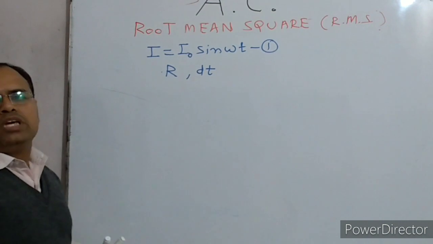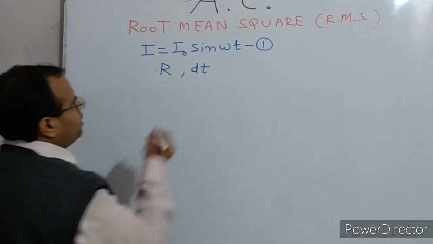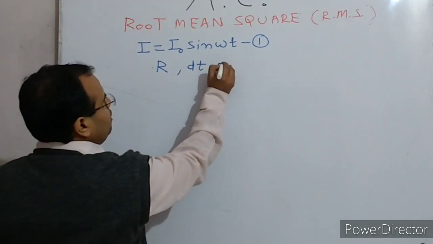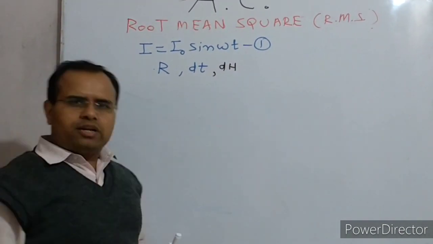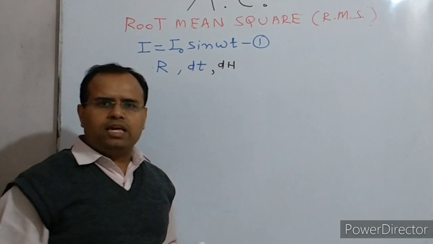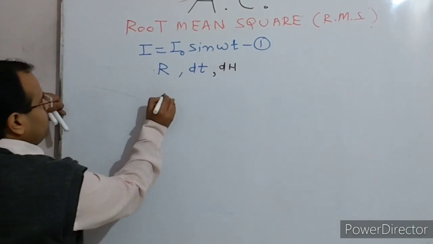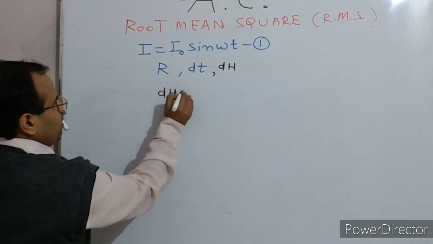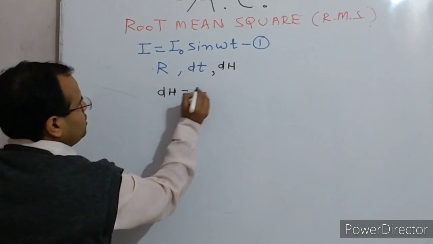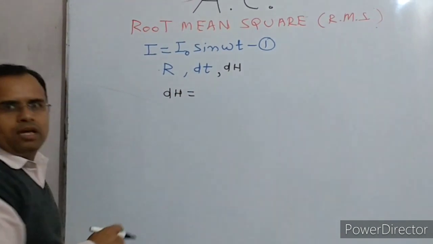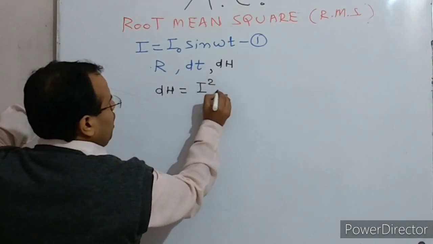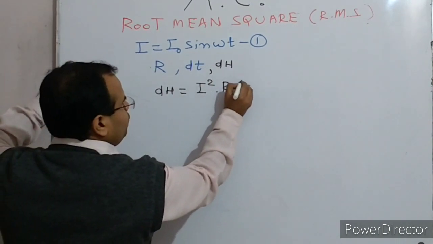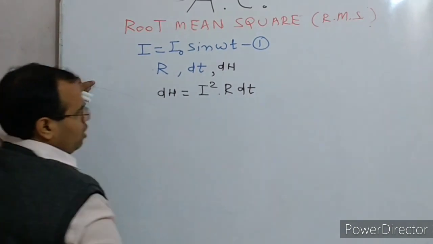It generates some heat. Let the heat generated by the alternating current be dH. You know the formula H equals I square R t, so you can write dH equals I square R dt.